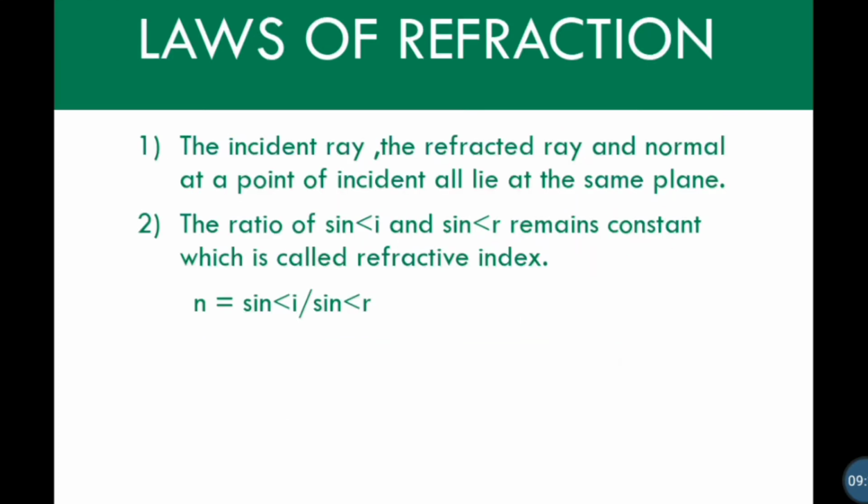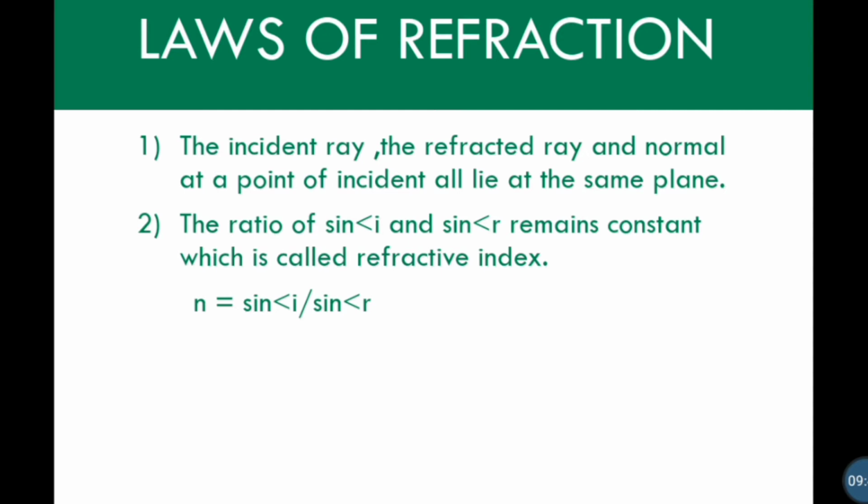So there are two laws. The incident ray, the refracted ray, and the normal at the point of incidence all lie in the same plane. As we have read in the laws of reflection, all lie in the same plane. So here the same thing is applied. The first law is the same.